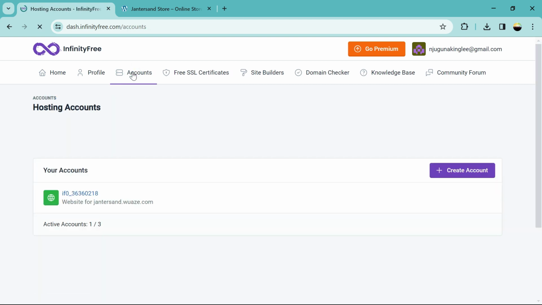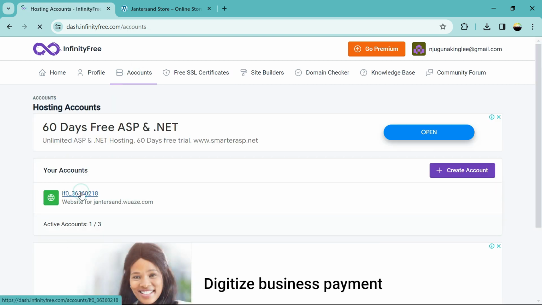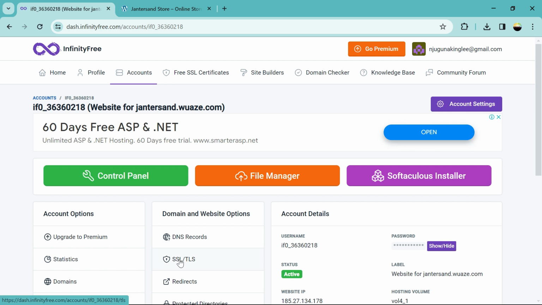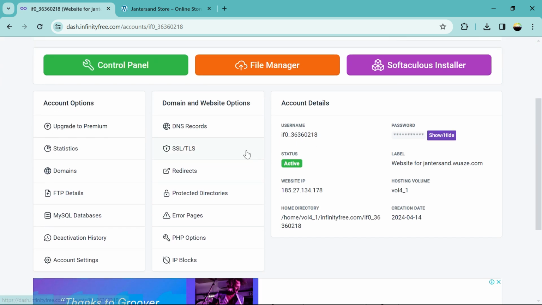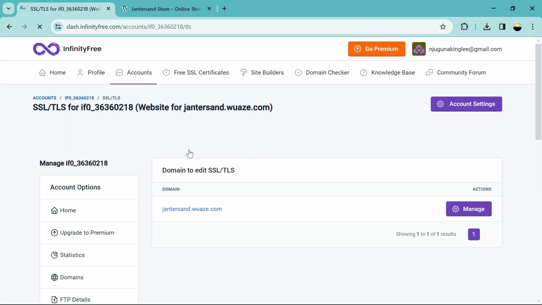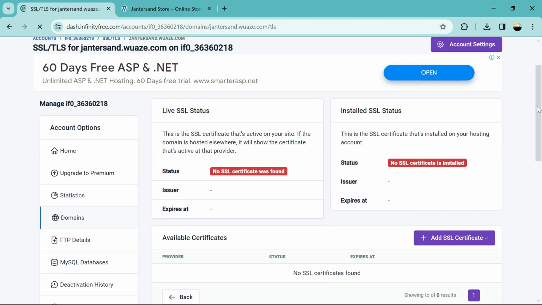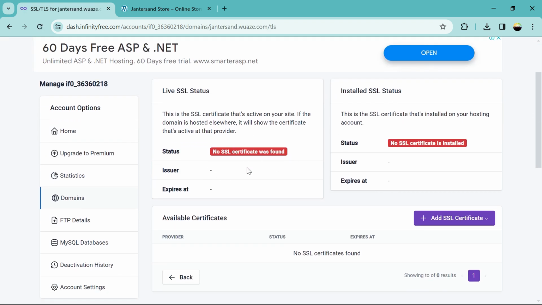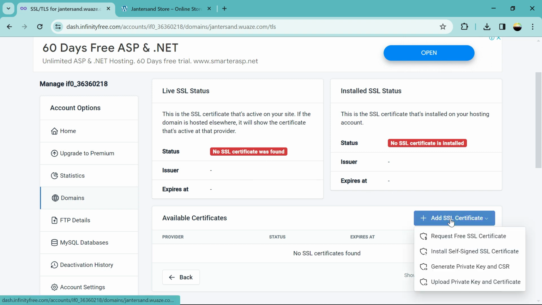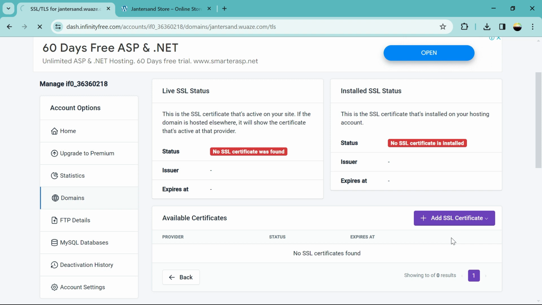So that's what I want us to apply. So we go to accounts, you open your account. So we want to install a free SSL certificate. So you come to SSL there. So this is a domain we want to edit. So you click manage. So there is no SSL certificate that is found. So you click add certificate. You request free. You can also use the other option, but we are requesting for free.